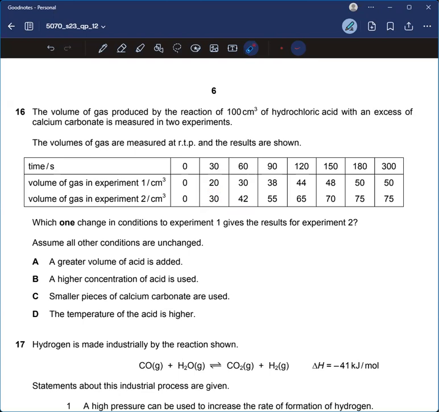Okay, so assume all the other conditions are unchanged. A greater volume of acid is added. A higher concentration of acid. Smaller pieces of calcium carbonate are used. The temperature of the acid is higher.